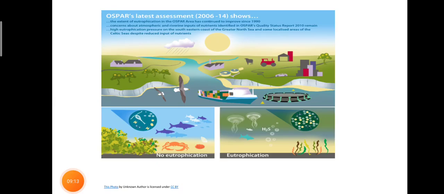Here we can see that due to the various activities of humans and also natural activities, there is an increase in the algal bloom, and it will lead to H2S production, which will cause off-odor formation, and it will lead to a decrease in dissolved oxygen. So because the dissolved oxygen decreases, the water animals will decrease in number.